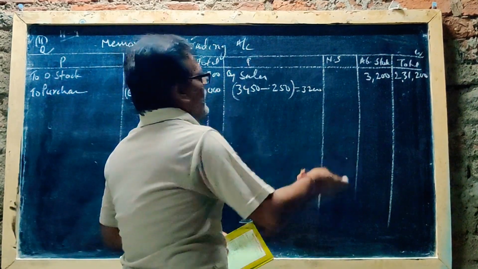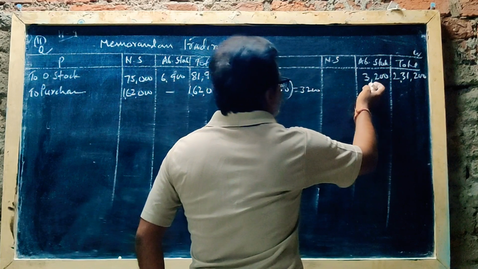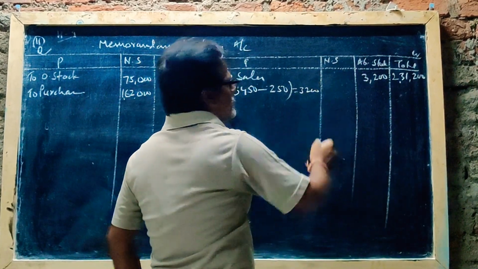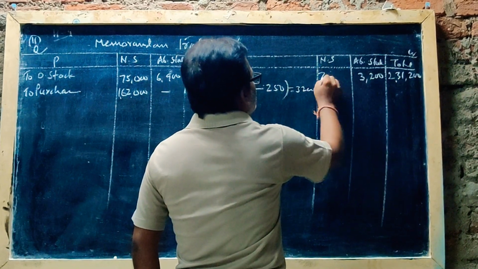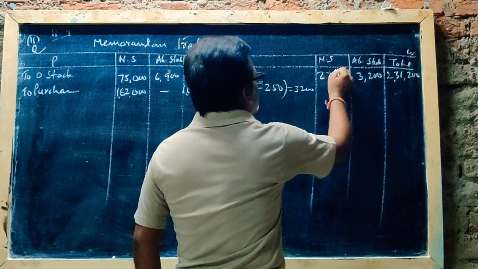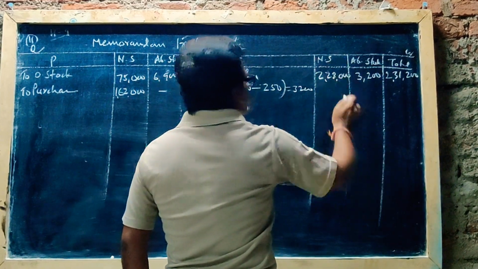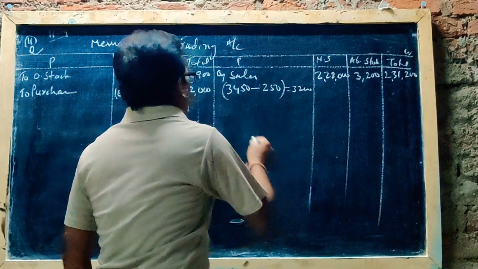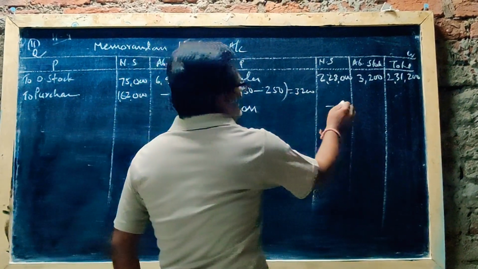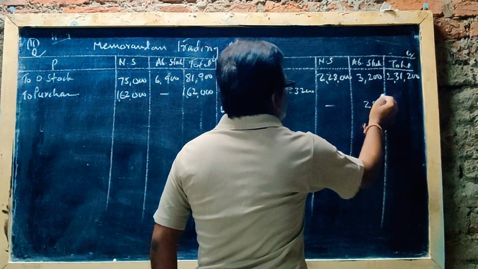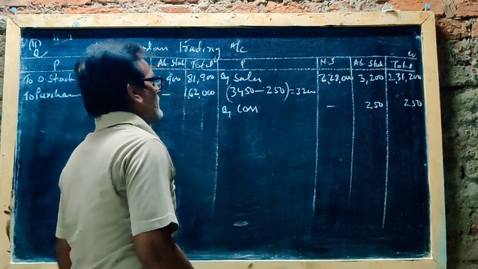Now, what are the normal stock sales? From the total sales, minus 3,200, you get the normal sales. How much are the sales? 2,28,000. This minus this, you get 2,28,000. By loss, you got 250 rupees. You can write here. Total also 250. There is no normal stock loss.